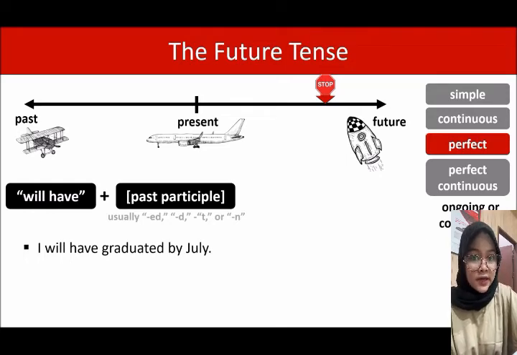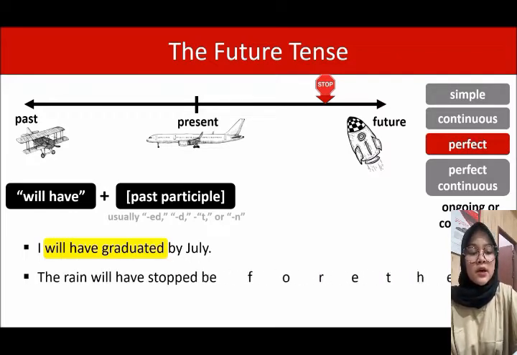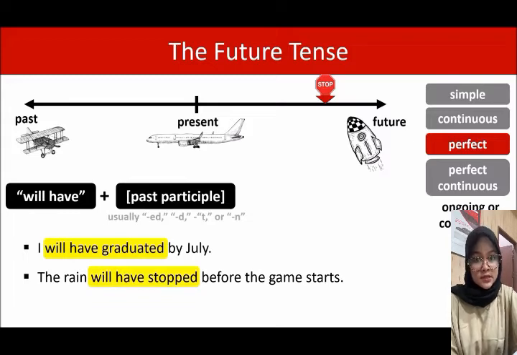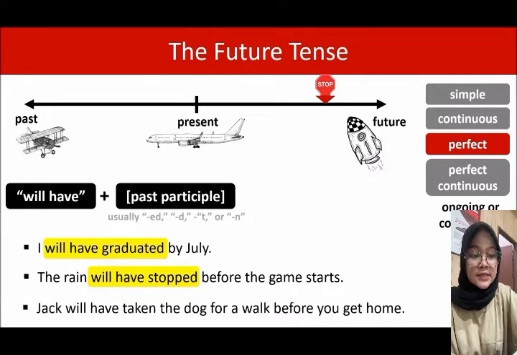Okay, let's look at an example. I will have graduated by July. Will have graduated, that's the future perfect tense. The rain will have stopped before the game starts. Will have stopped, that's the future perfect tense. Jack will have taken the dog for a walk before you get home. Will have taken is another example of the future perfect tense.